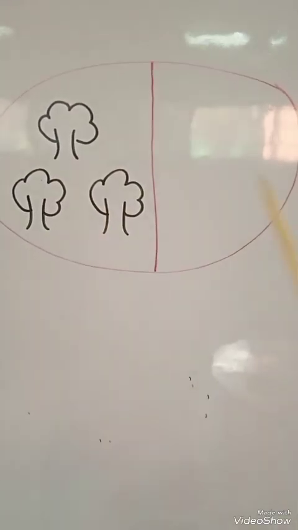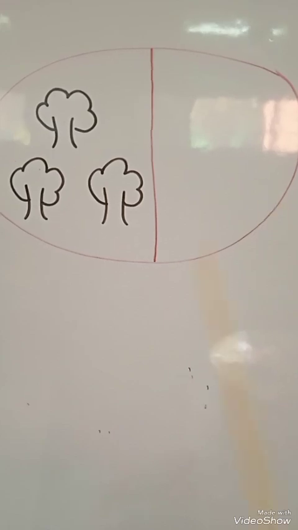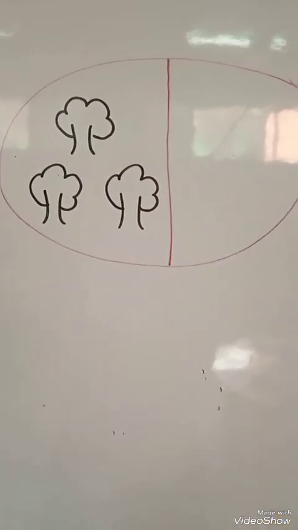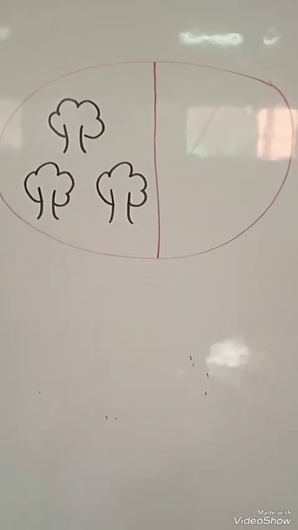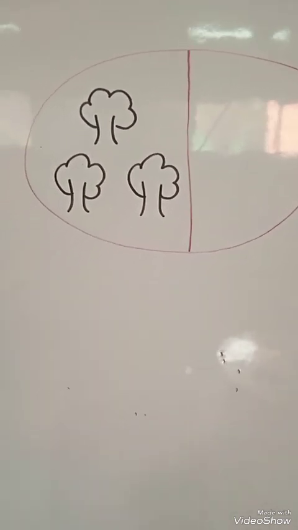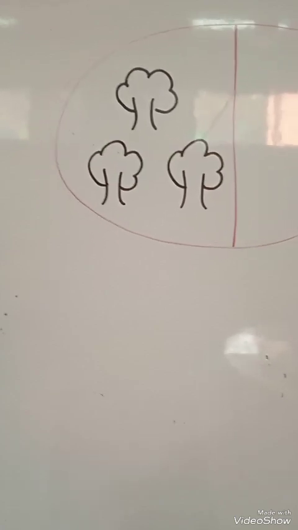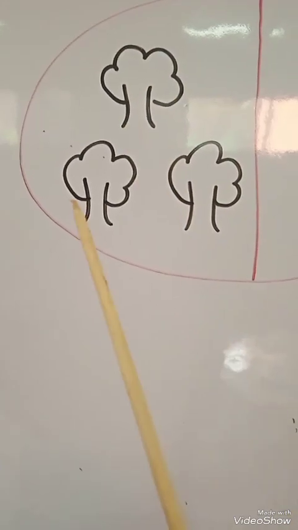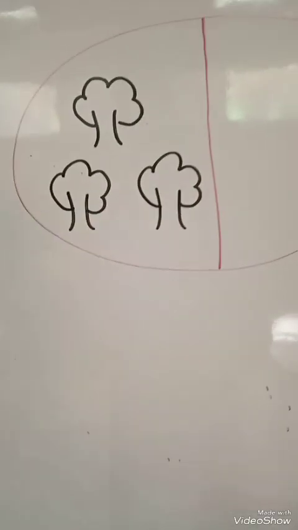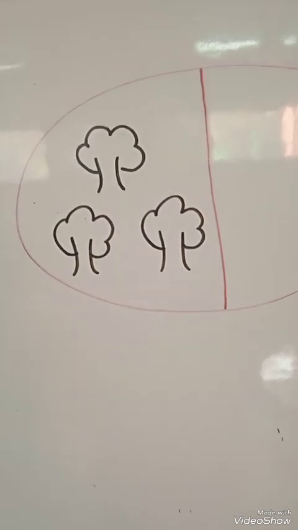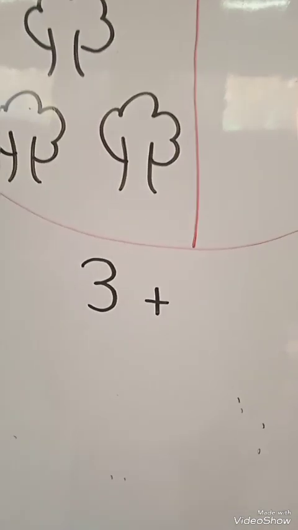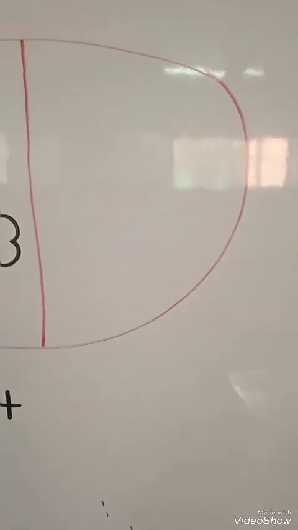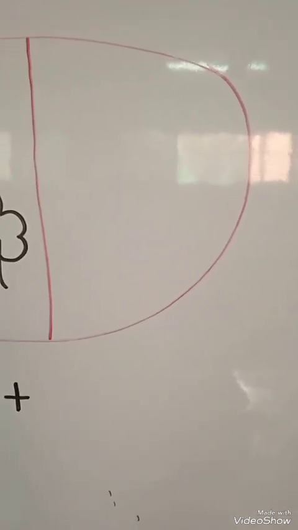Okay kids, as you can see now I have 2 sides. There is a line between them and we have to count and then we will add the objects on both sides. First of all we are going to count the objects on these sides and count with me. 1, 2, 3. So how many objects are there? 3. Now I have written number 3 and then we will write plus, and now we are going to count the object on the other side, but there is nothing.